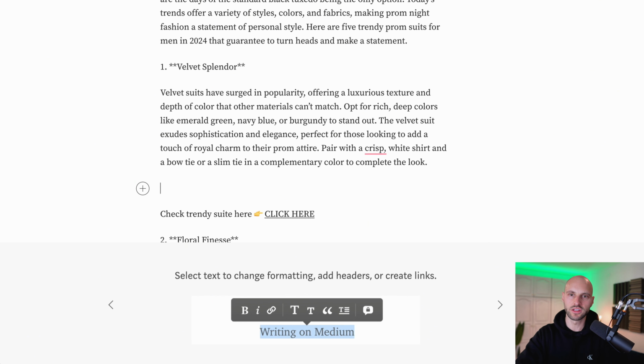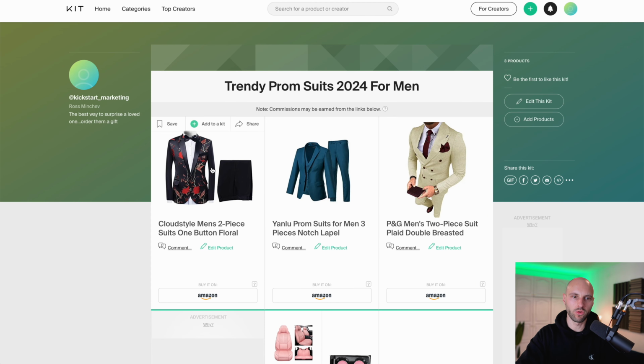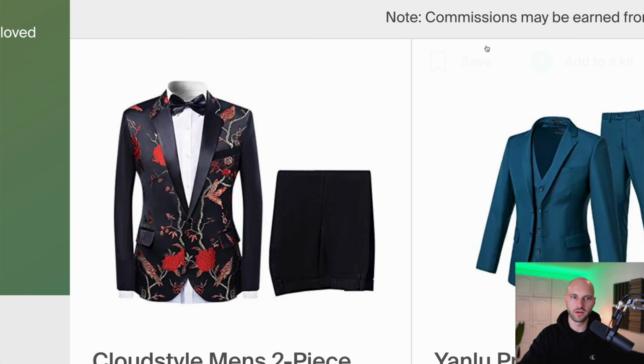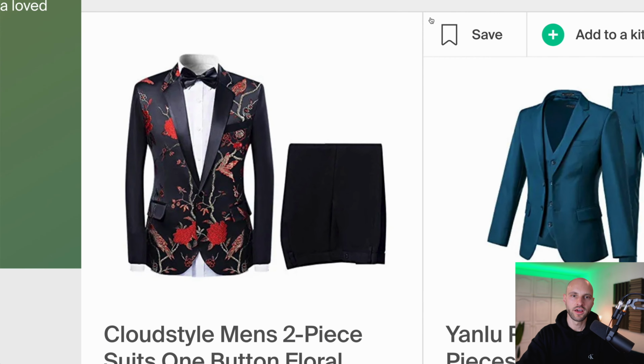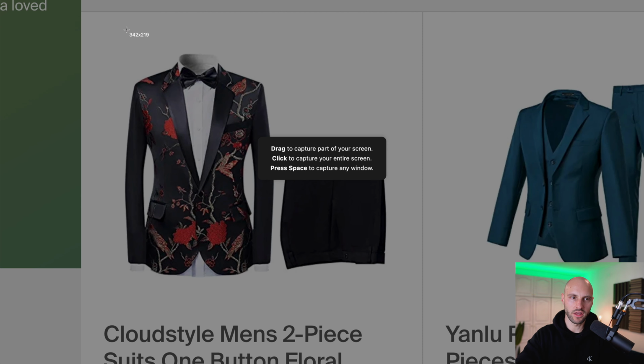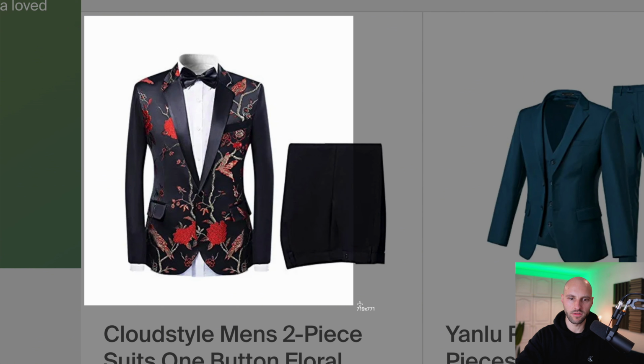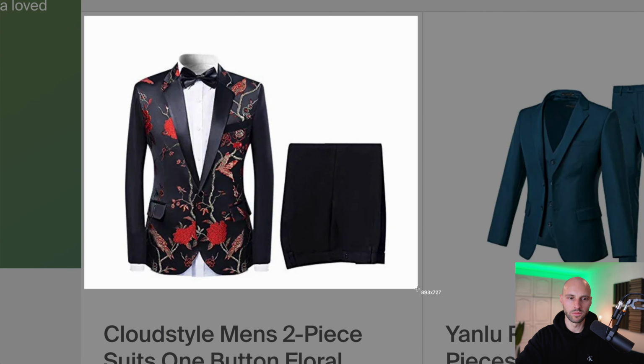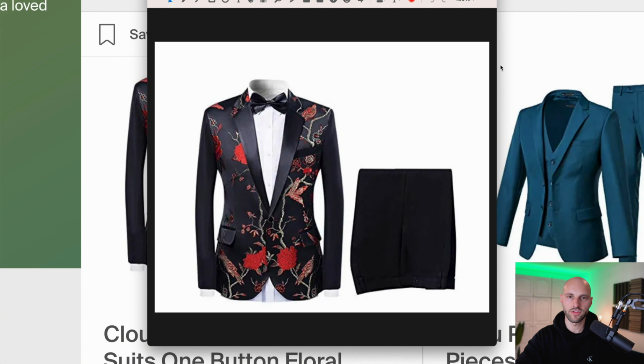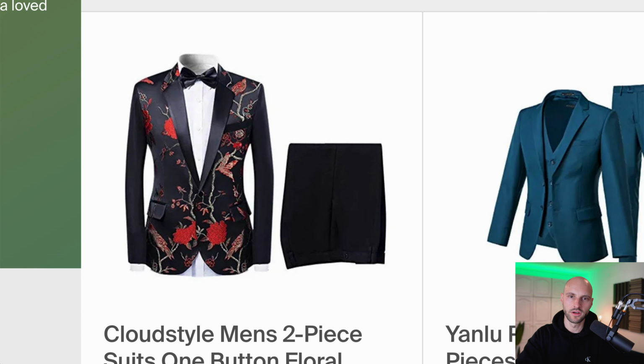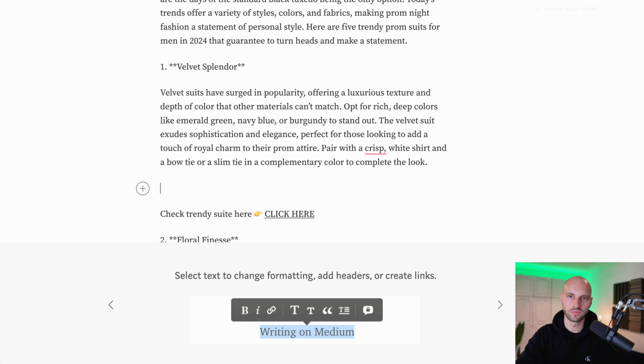I'm going to go back to kit.co. Here, I'm going to zoom in on this suit, which looks pretty cool, and take a screenshot on my screen. So let's highlight everything. Boom, like this. I'm going to save this on my computer, and then go back to Medium.